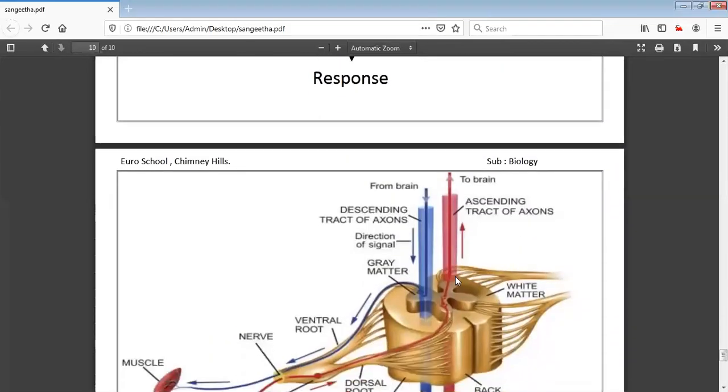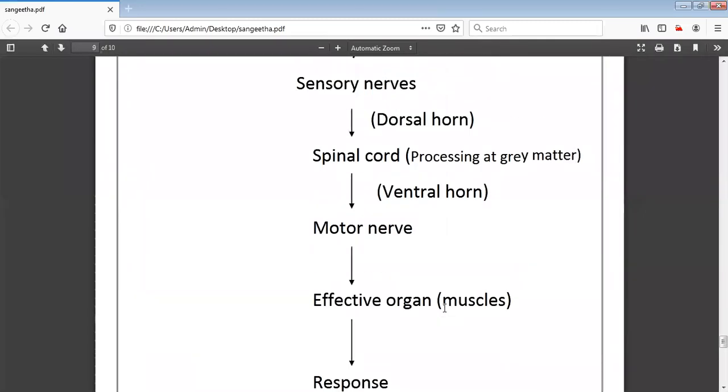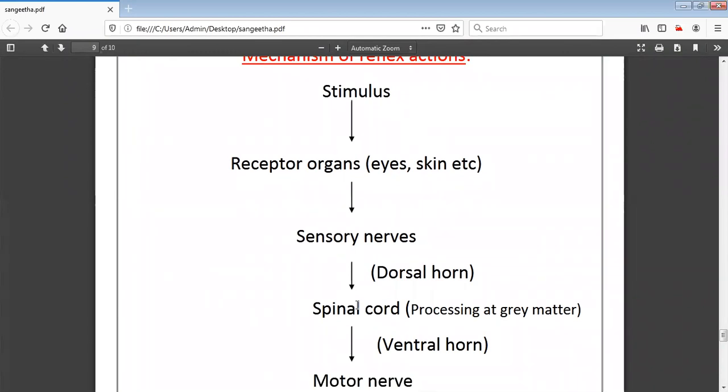So this completes the coordination in case of animals. Is it clear, everyone? We studied the first one, nervous tissue. There we studied about the single unit, the neuron. Next, we studied the classification of the nervous system.